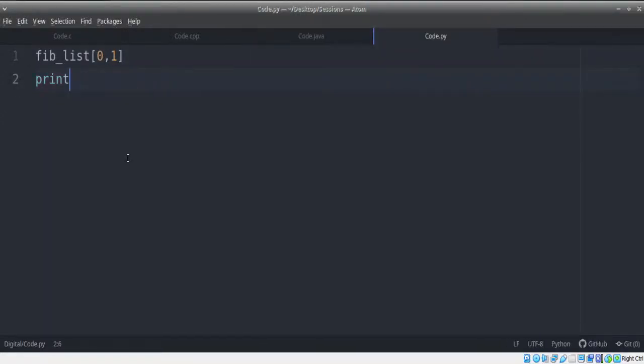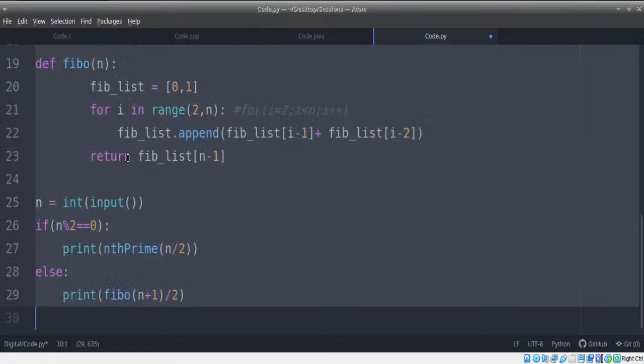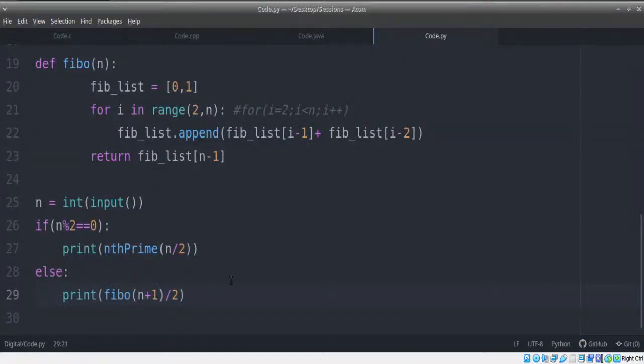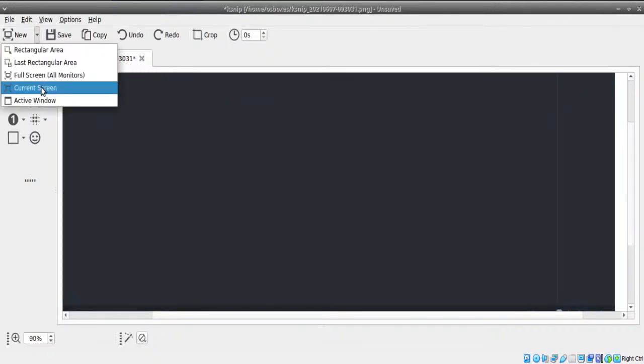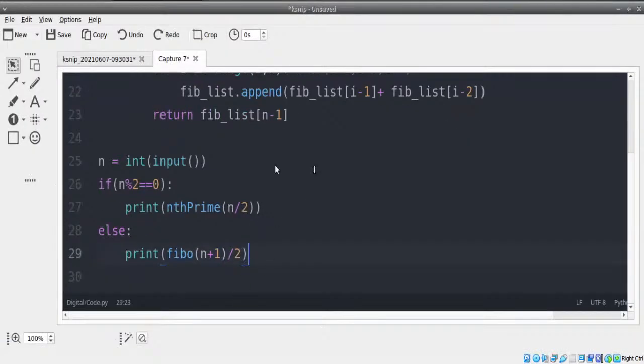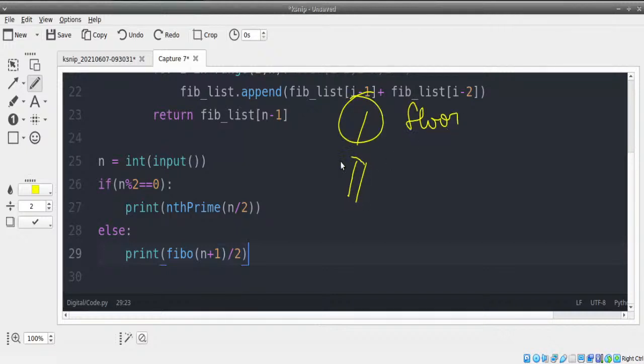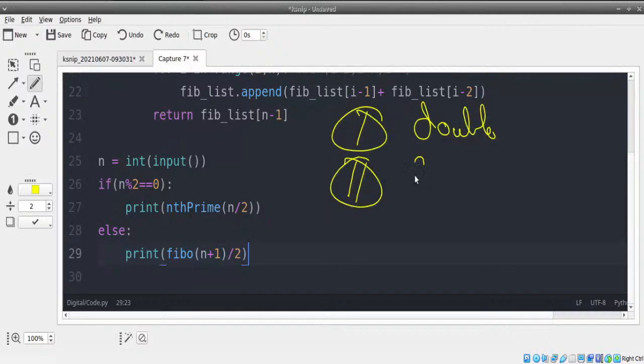But here, we are getting the wrong value. Because remember, this is not the problem. This print statement is the problem. I'll explain why, because a lot of us go wrong in this when it comes to Python. Remember, there are 2 operators in Python. One is single division, another is double division. This is your double division. This is your floor division.